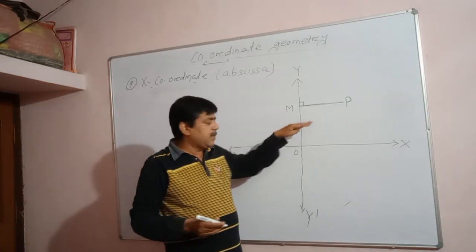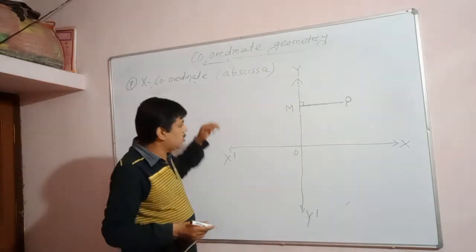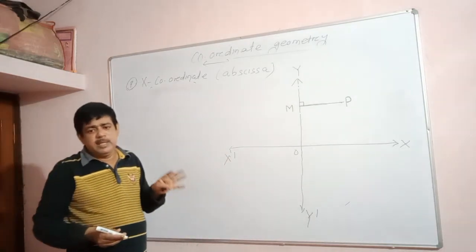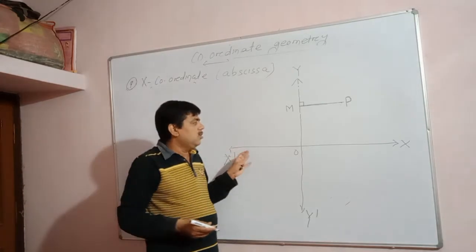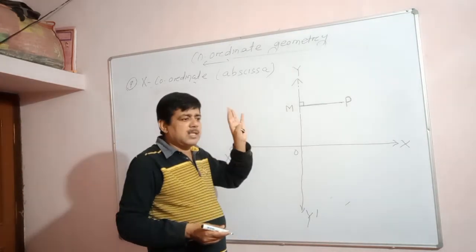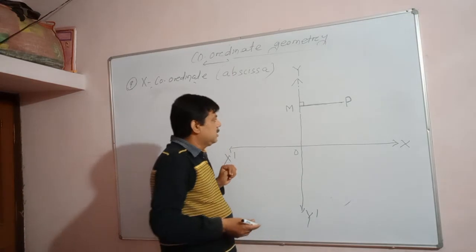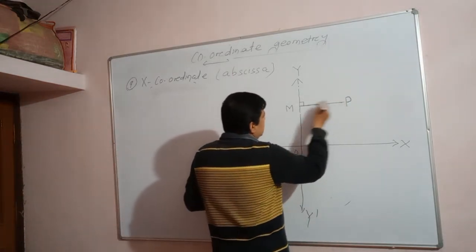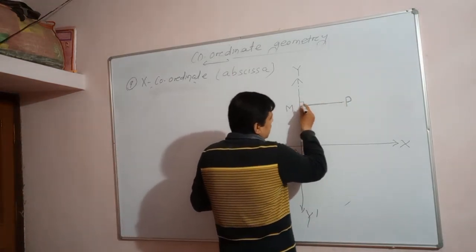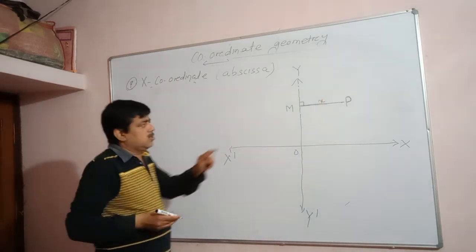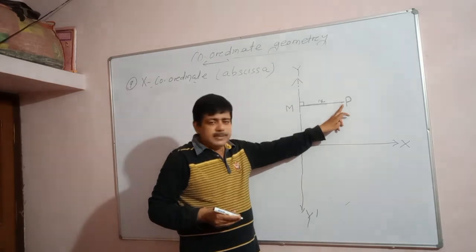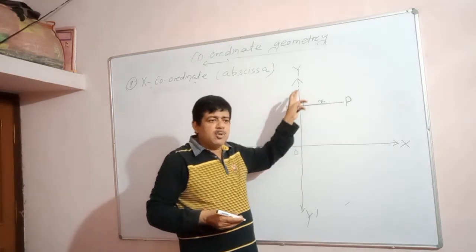Any lines parallel to the x-axis, you see in the graph, form a system of horizontal lines. A graph consists of a system of horizontal lines. So every line parallel to the x-axis indicates the x coordinate, right? So the distance of the point P from the y-axis is PM, and this value is known as x. Okay, so the coordinate of a point is the distance of the point P from the y-axis.